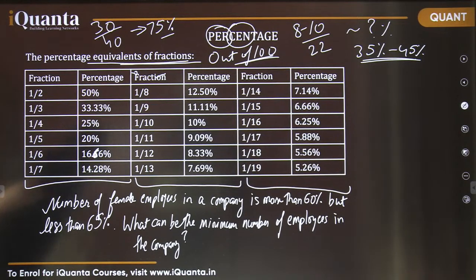Akash, 8:6. What is the ratio? How you are getting the ratio? 9.5 you are saying. Akash, please read the question carefully. You are to tell me the minimum number of employees in the company. It's not the ratio. It's number of employees. So Duck says 6. Arey Baba, Duck, if total employees are 6, then can you tell me how many would be female employees and how many are male employees?